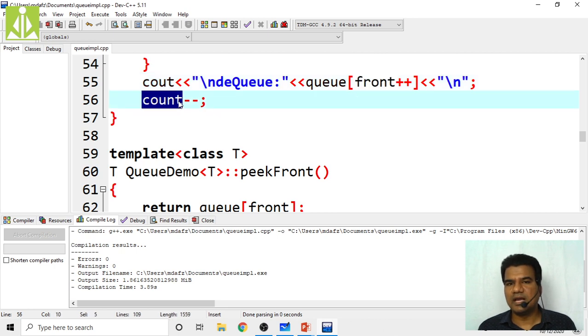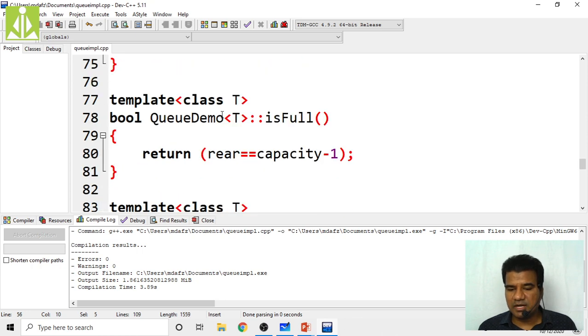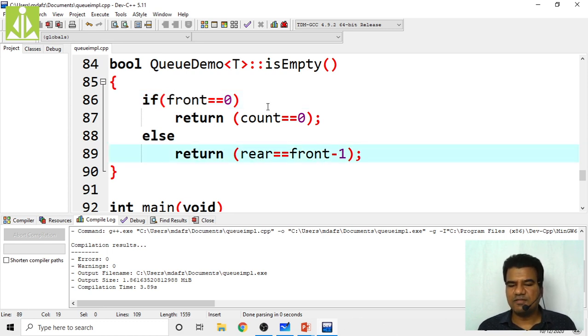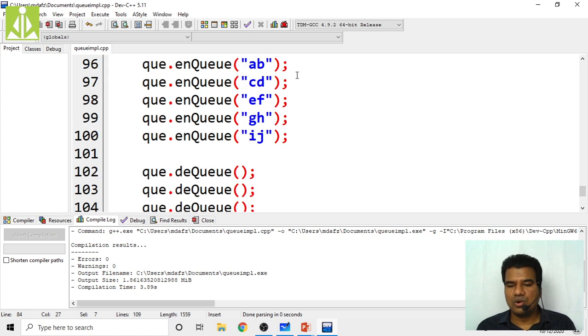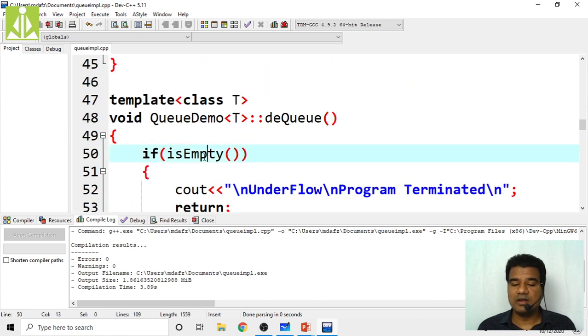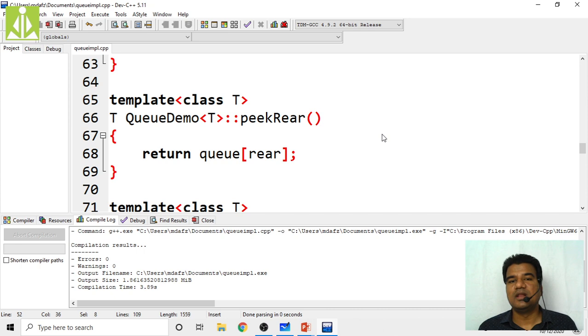Your count will become 0, and if your front is not 0 and the count is also not 0, then rear will be compared with front. Rear will become front minus 1. So your is empty function will return false, because your front is not 0, then rear will become front minus 1. So this is empty function will return false. Then in the next DQ operation, is empty will become true. Then this underflow condition you will get on the output screen. In that way, these NQ, DQ functions will work.